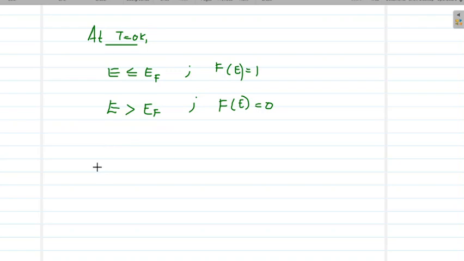That means for energy levels lesser than the Fermi energy value, the probability of finding an electron is 1, and you will not find any electrons above the Fermi energy level at 0 Kelvin. So up to the EF level, all the levels are completely filled, and beyond EF, all the levels are completely empty.